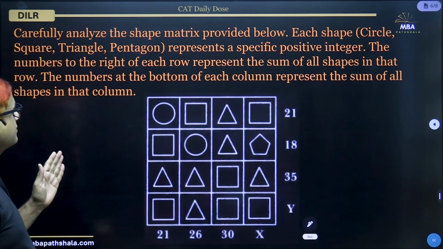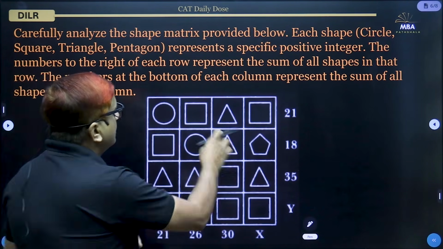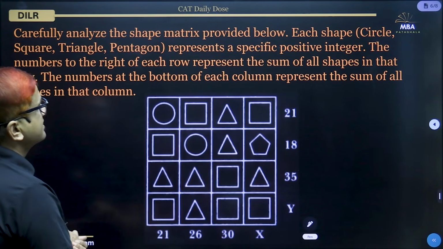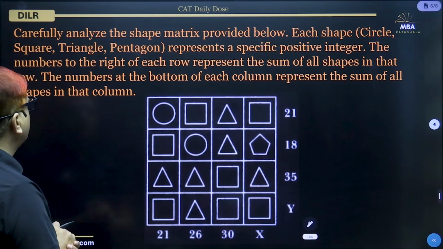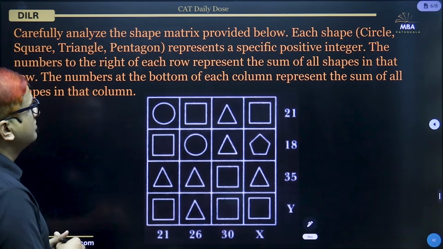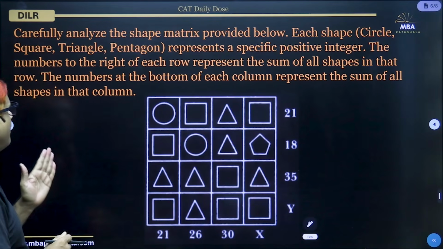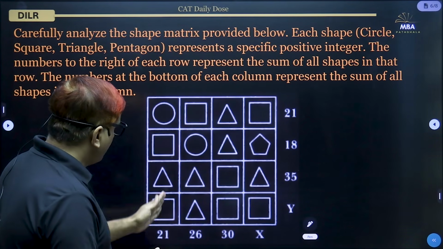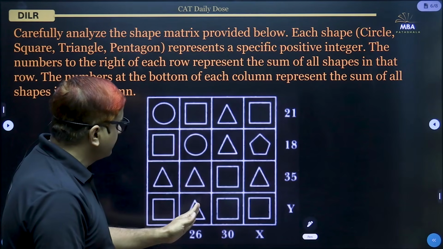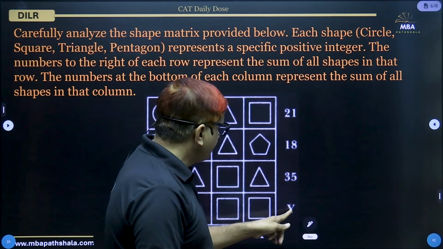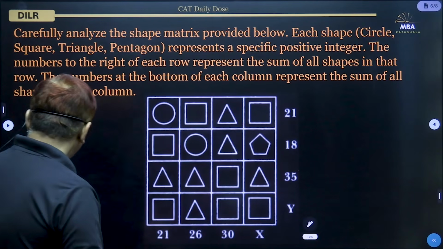The numbers to the right of each row, that is, these are rows, represent the sum of all shapes in that row, and the numbers at the bottom of each column also represent the sum of all shapes in that column. So the sum of all these is 21, the sum of all these shapes is 26, and so on. Okay, so x and y are unknown, their values are not known.